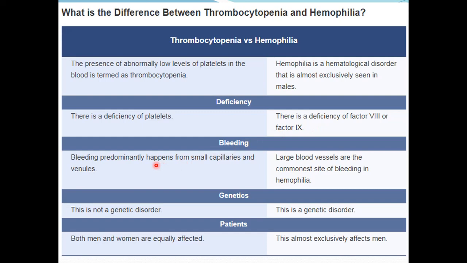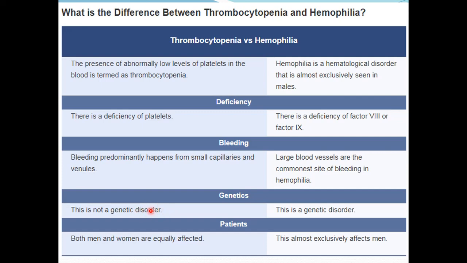So in case of thrombocytopenia, there is bleeding from the small capillaries and venules, and this will result in formation of pinpoint hemorrhages in the skin. And in case of hemophilia, there is large vessel bleeding, and it is usually into the joints, resulting in formation of hematomas. The bleeding can also occur after tooth extraction. So prolonged bleeding after tooth extraction can also be there in the history in case of hemophilia.